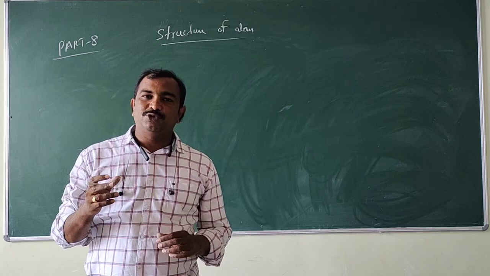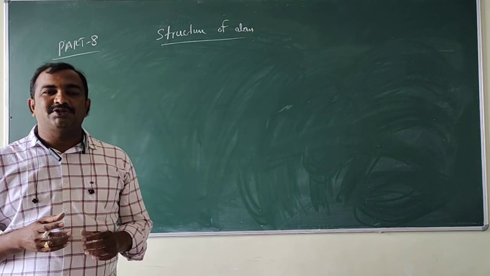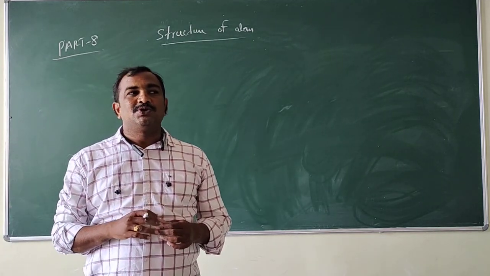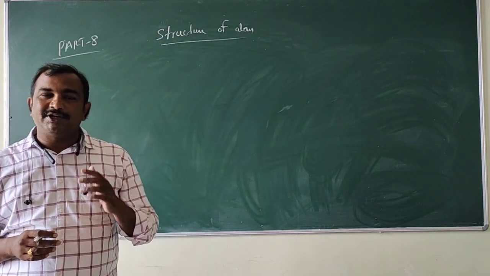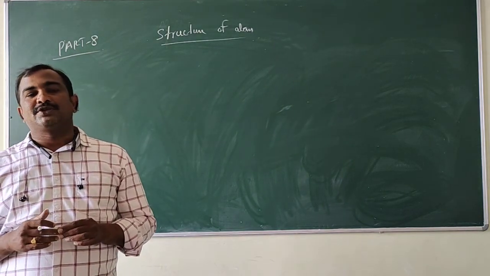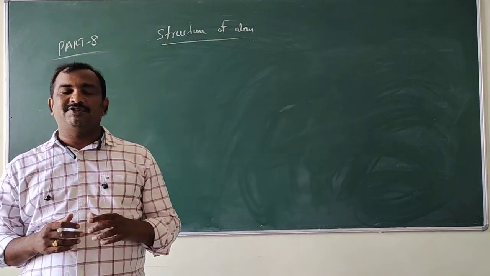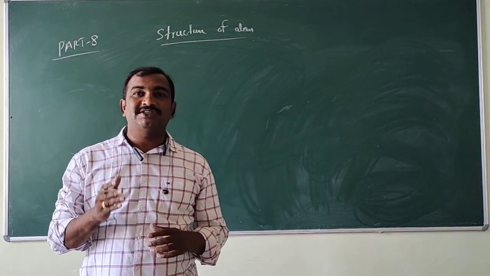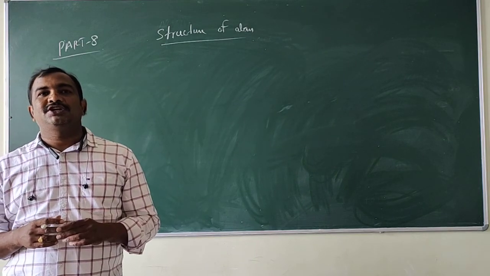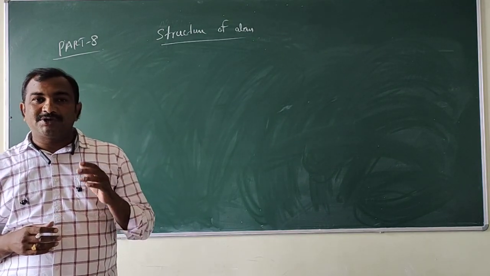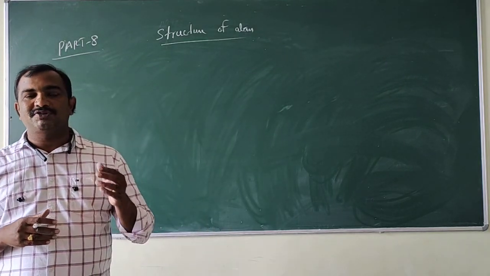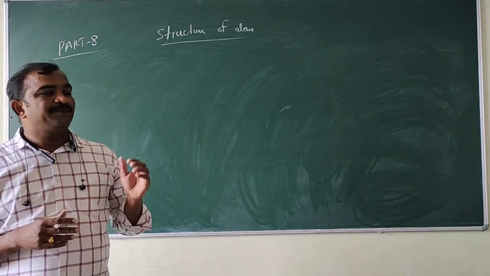If you use one or two or three quantum numbers, there is no use. We cannot find out the complete information of the electron. If you want complete information, you have to get all the quantum numbers. That means 4 quantum numbers are required. So the set of numbers used to describe the position of an electron, or to view the complete information of an electron in an atom, are called the quantum numbers.